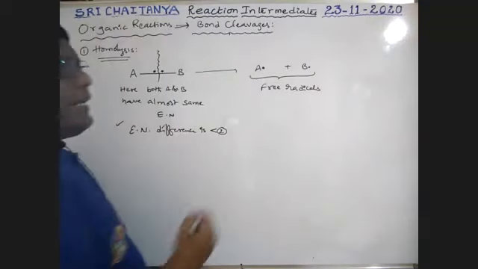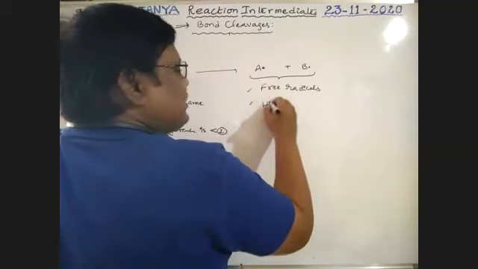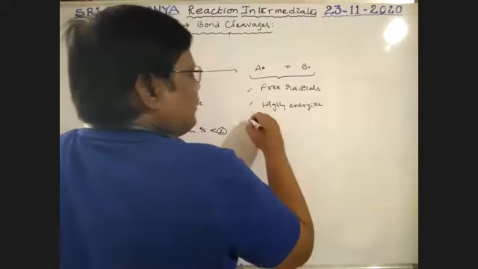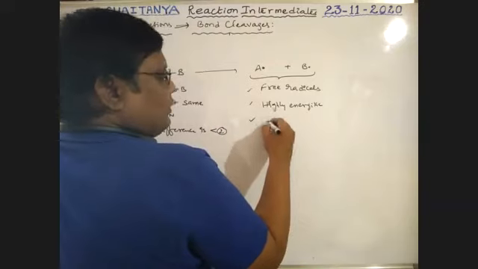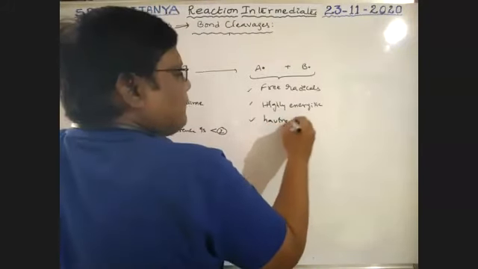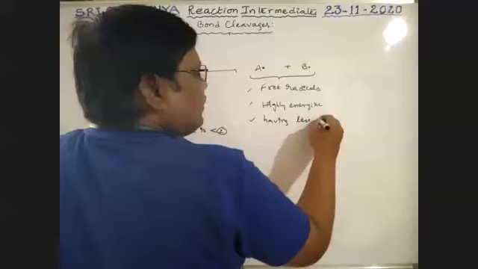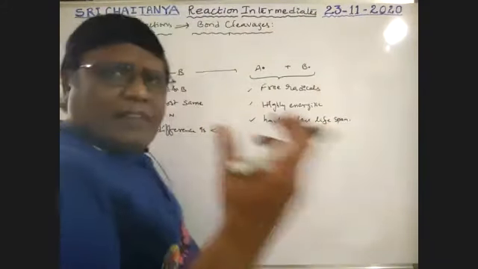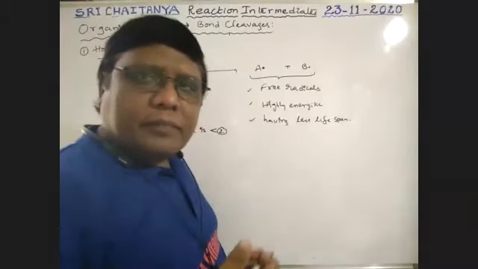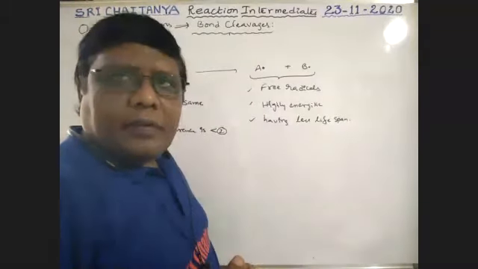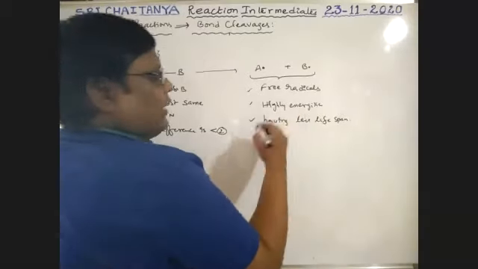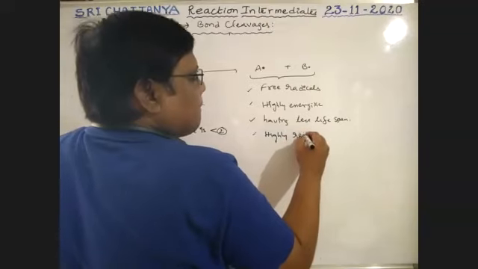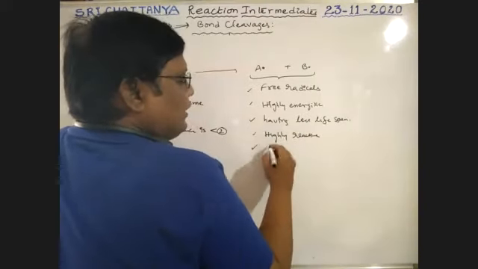So these free radicals are highly energetic, having a short lifespan. That means they exist for very, very little time. So these are highly energetic, highly reactive and least stable.